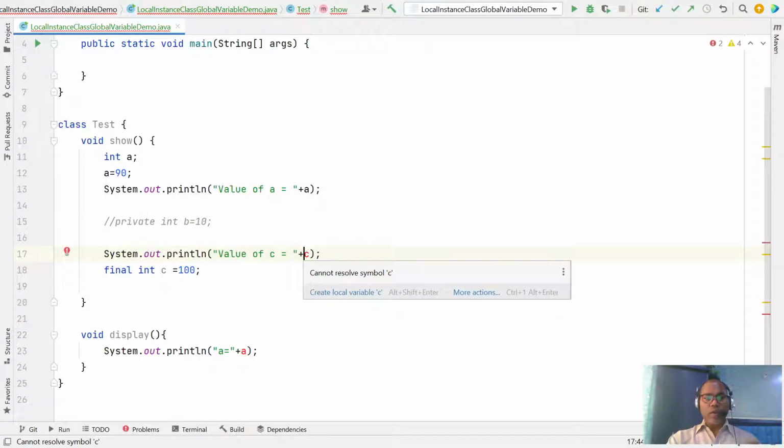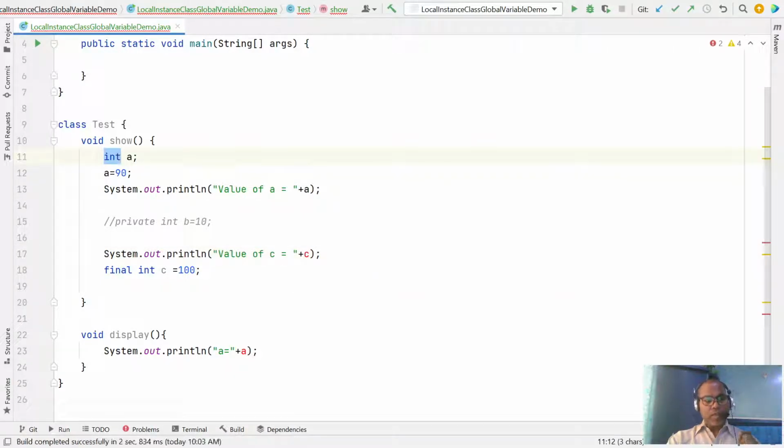So please note, first you have to declare the variable, then you can use it. The order of declaration and initialization is also important. You cannot say first I am going to use it and later I will declare or initialize it.